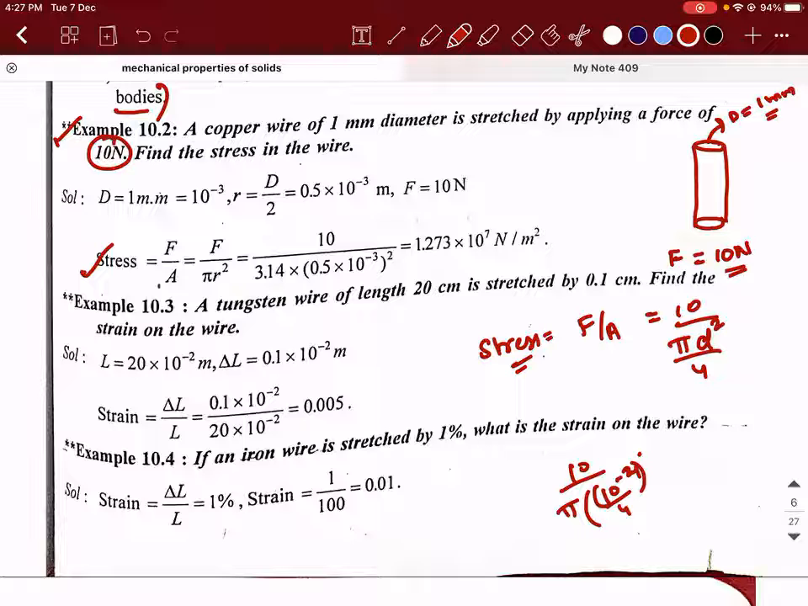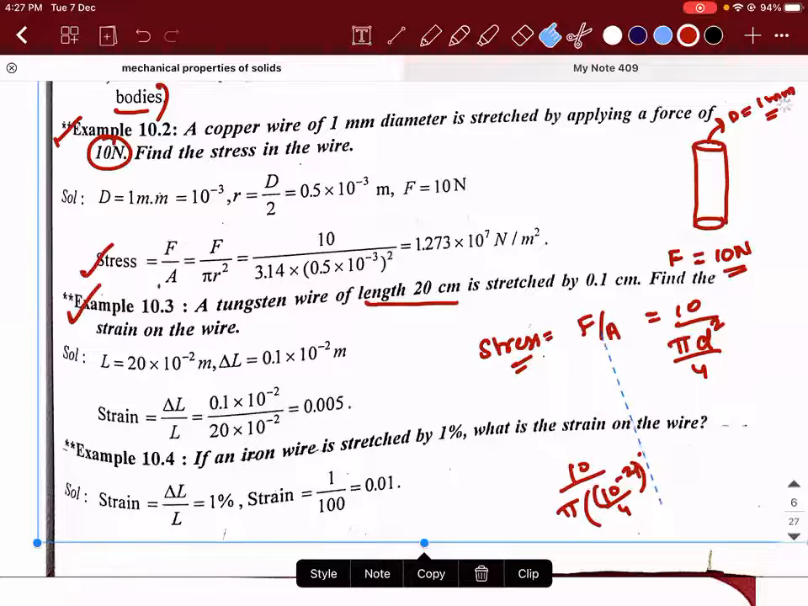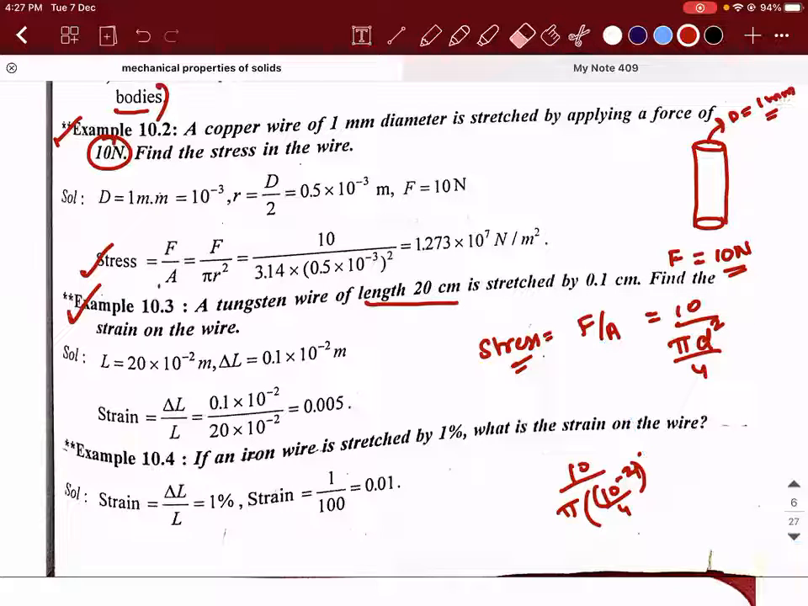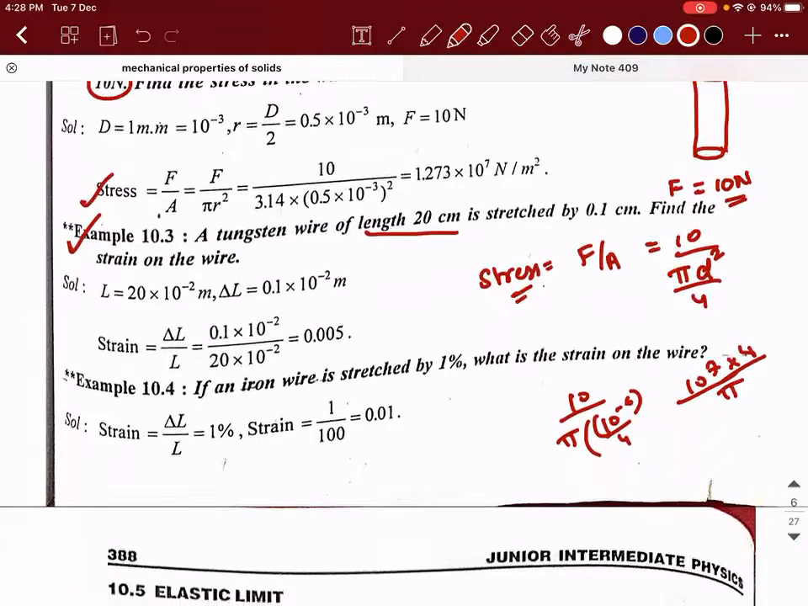Now, it's a simple problem, 10.3. Can I move on? Yes. So it's 10 power minus 6, right? Why is it 10 power minus 6? It is a millimeter, right? Yesterday also I did the same thing. So it is 10 power minus 6 divided by 4. Now it makes sense? Yes, sir.